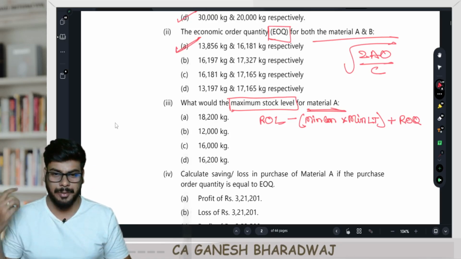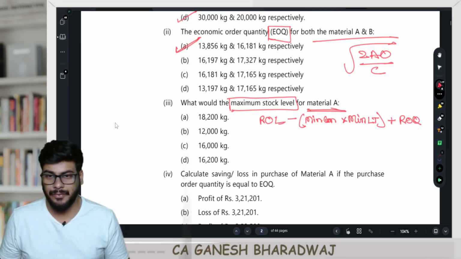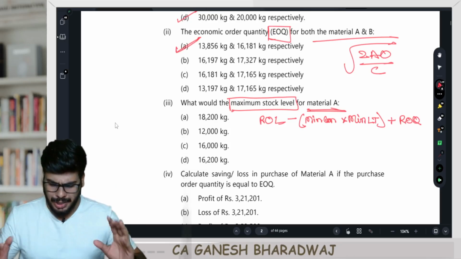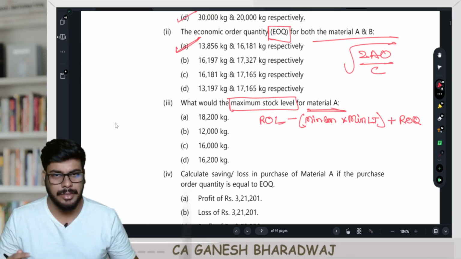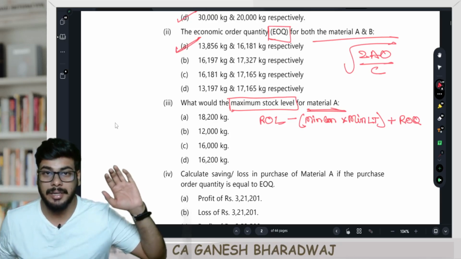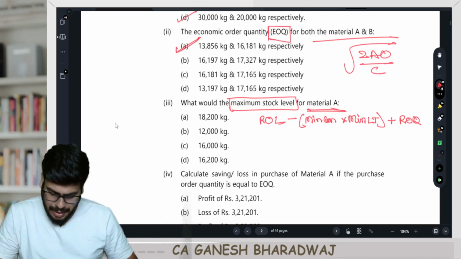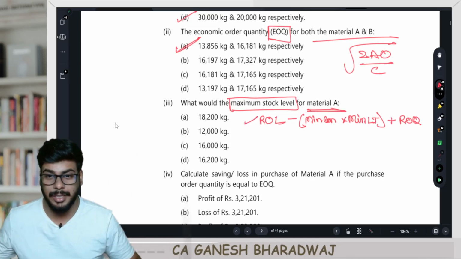Correct? Reorder quantity is going to be your EOQ. Right, guys? Fine. This is what it is. Generally, whatever you get here, this is the maximum stock level. Yes, but wait. You can do it, but wait.